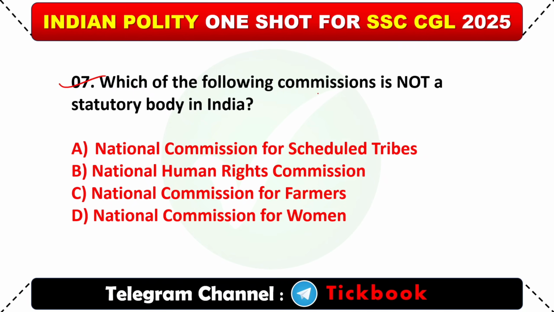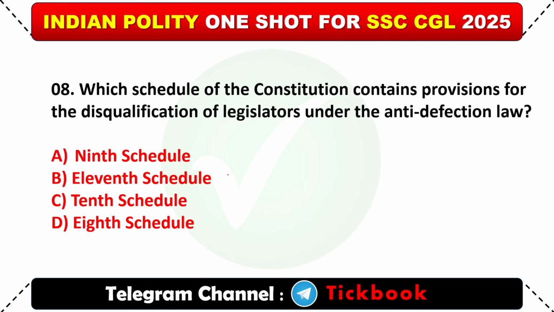7, which of the following commissions is not a statutory body in India? Option number C, National Commission for Farmers. Question number 8, which schedule of the Indian Constitution contains provisions for the disqualification of legislators under the anti-defection law? Option number C, 10th schedule.